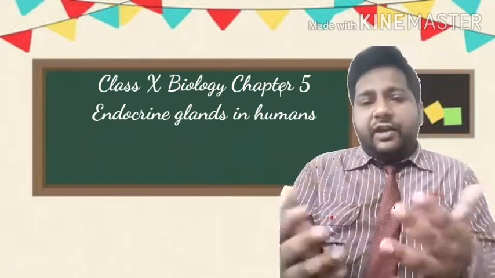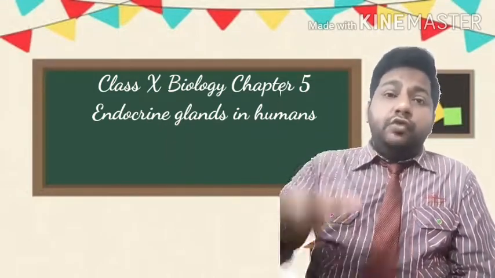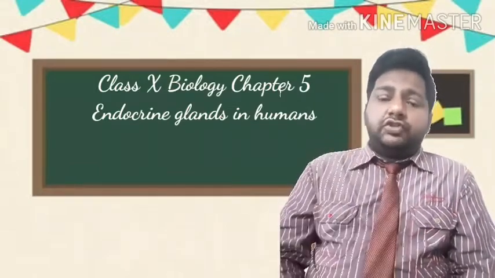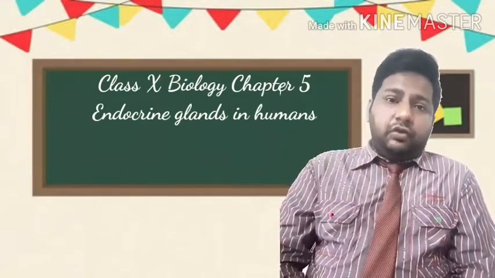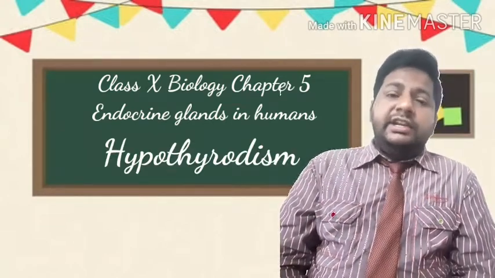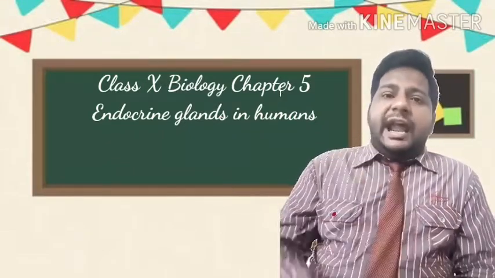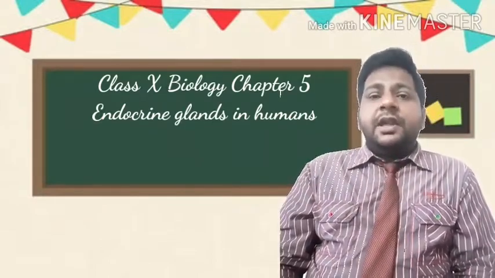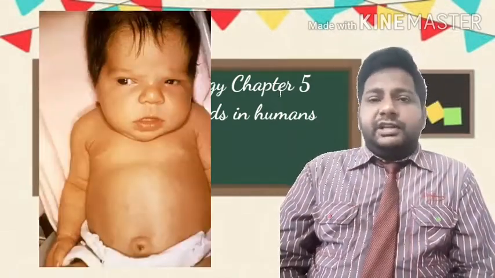Hyperthyroidism. However, the much more problematic scenario is when we have a low amount of thyroid hormone. जब थायराइड हार्मोन कम होता है तो वो बच्चों के डेवलपमेंट के लिए बहुत ही भयंकर हो सकता है. That condition is called hypothyroidism. The condition where thyroid hormones are not present in a child in adequate amounts is called hypothyroidism. In hypothyroidism, the brain development of the child does not happen.